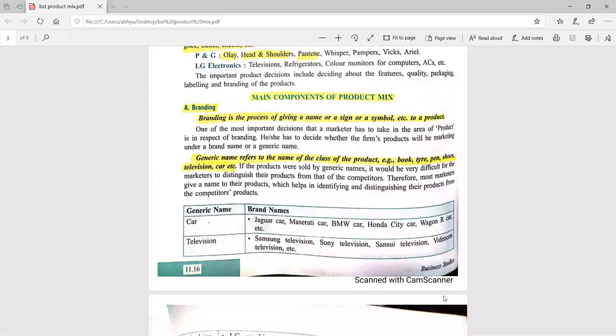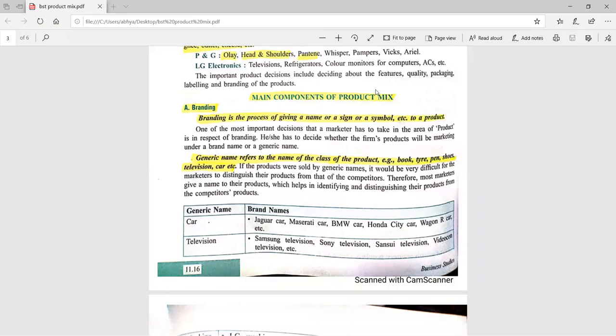Branding means, as you can see, in different markets we are looking for different types of products. If we are going to the market and buying any product, then that product is sold under different brand names. Suppose we want to buy a tea. Different types of teas are available in the market, like Wagh Bakri tea, Tata tea, Taj Mahal tea. So what are these? These are the brand names of the different types of teas available in the market.